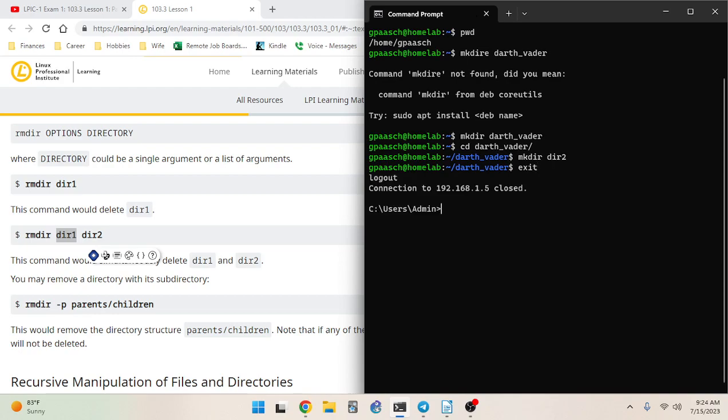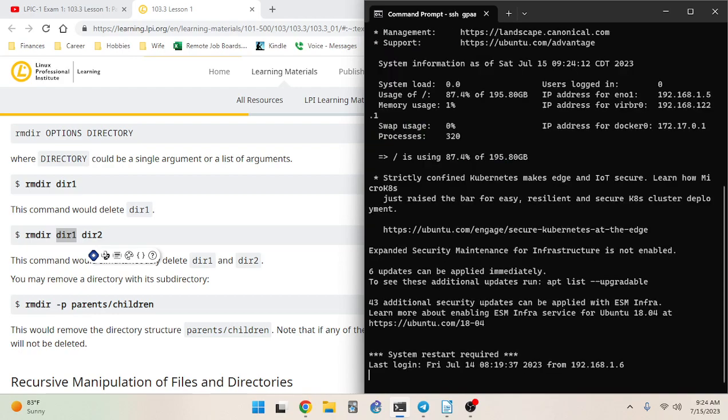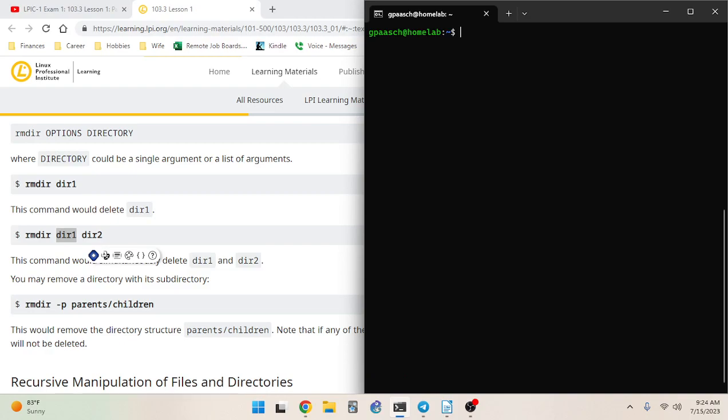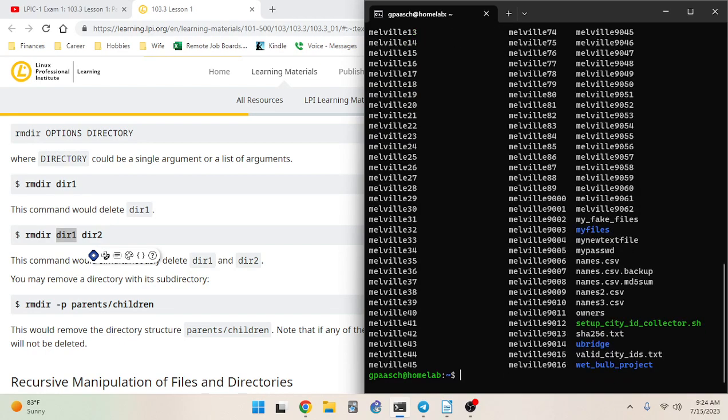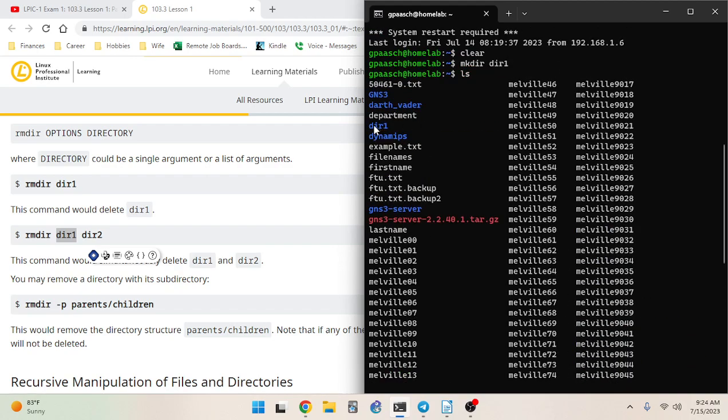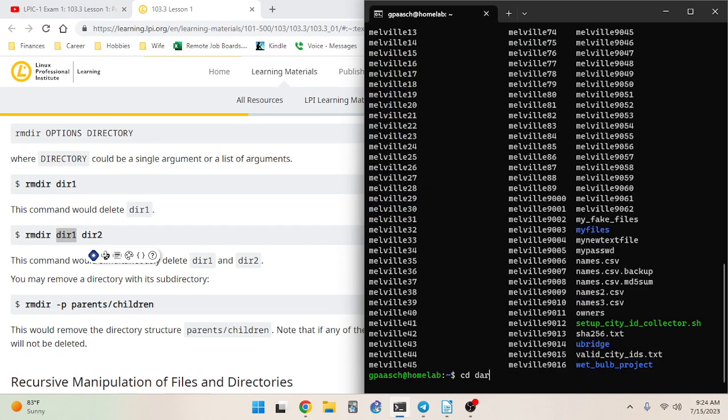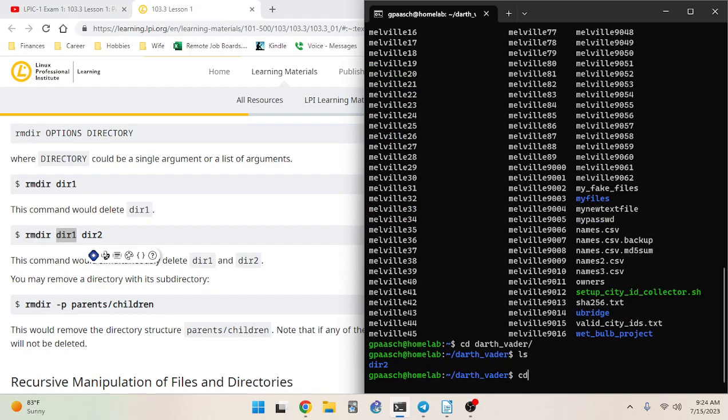All right, and then if we go back into the lab because I messed that up, and then we'll do mkdir dir1, ls. So now we have a dir1. If we go into Darth Vader, now we have a dir2.